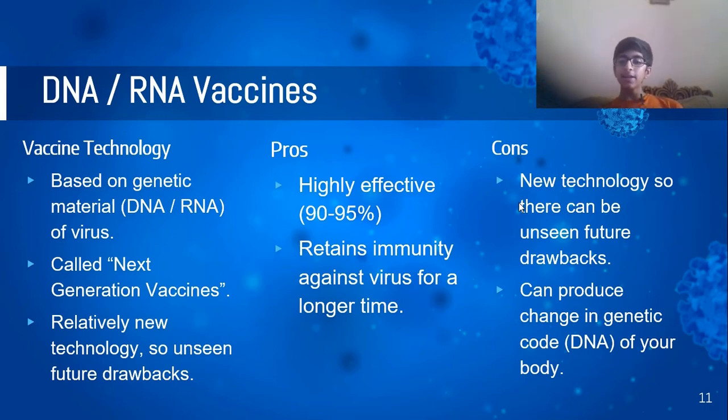And secondly, it can produce a change in the genetic code or the DNA of your body, which can have problems in your future breeding patterns. So this can be a big problem, but these side effects depend on the body. Every person has different side effects, different reactions. So this is not necessary for every person, this is just a prediction, and it is not necessary that it will come true.